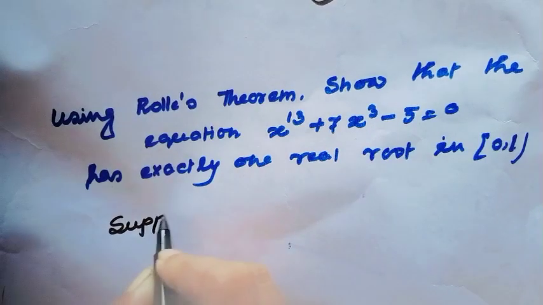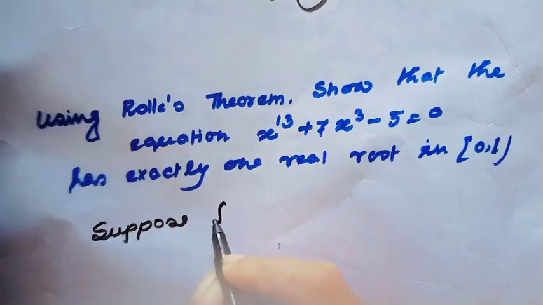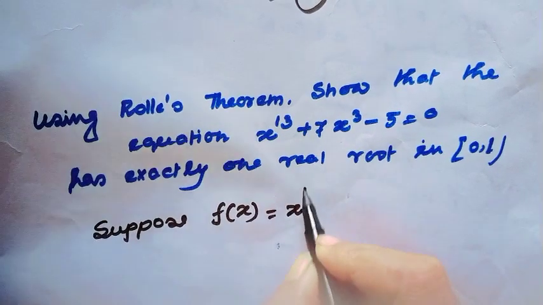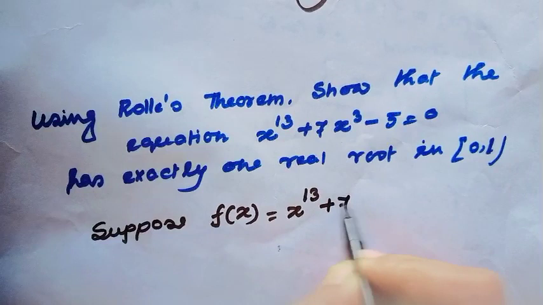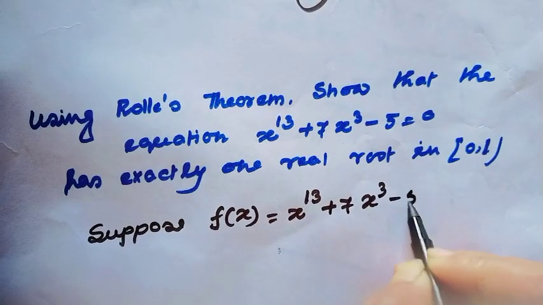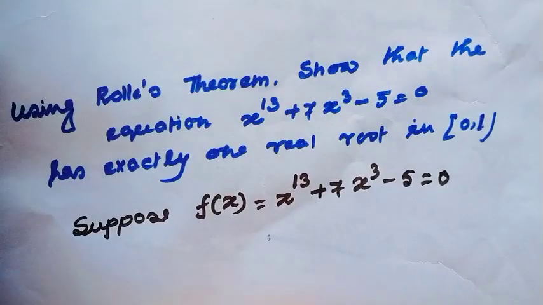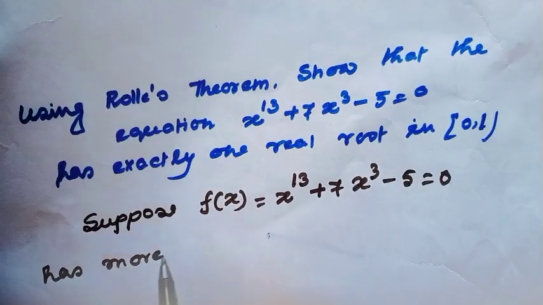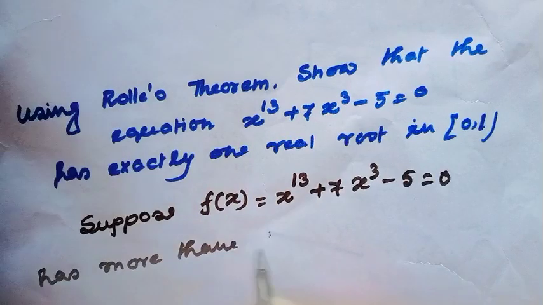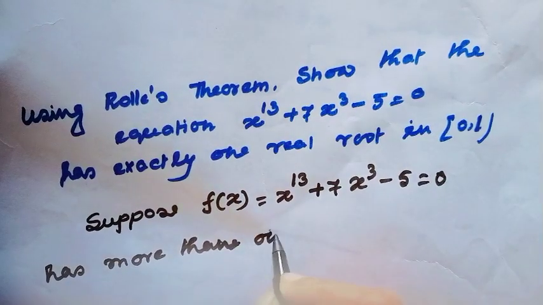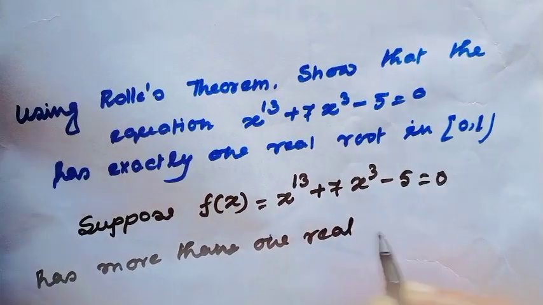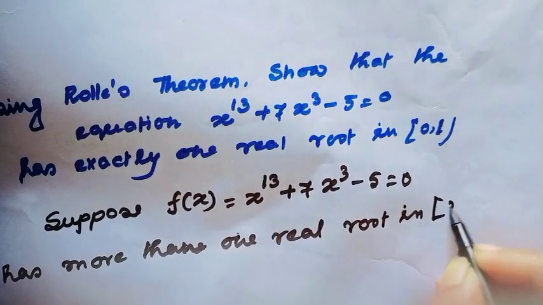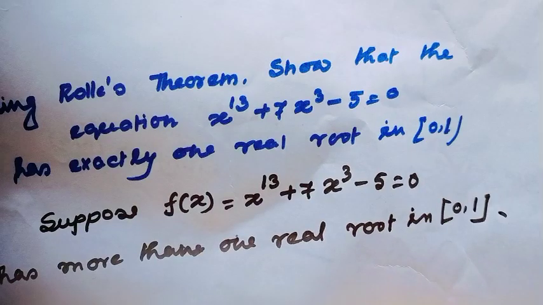Suppose f(x) equals x to the power 13 plus 7x cube minus 5 equals 0 has more than one real root in the closed interval 0, 1. Okay.